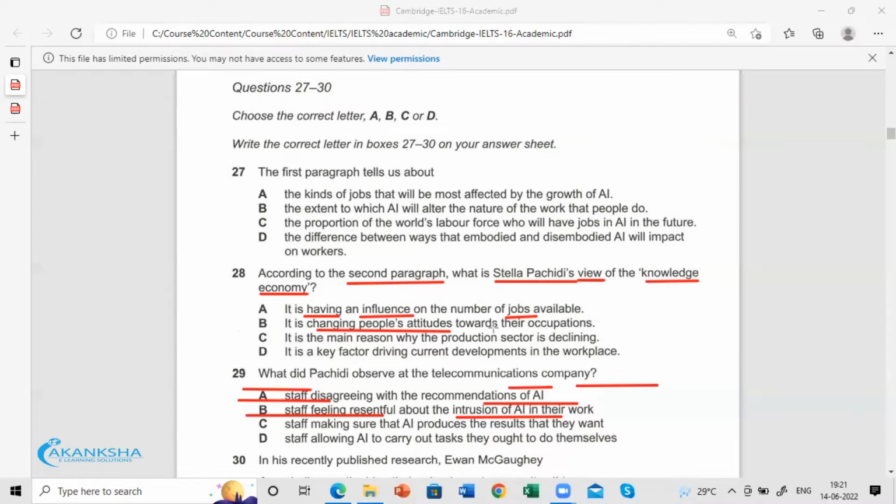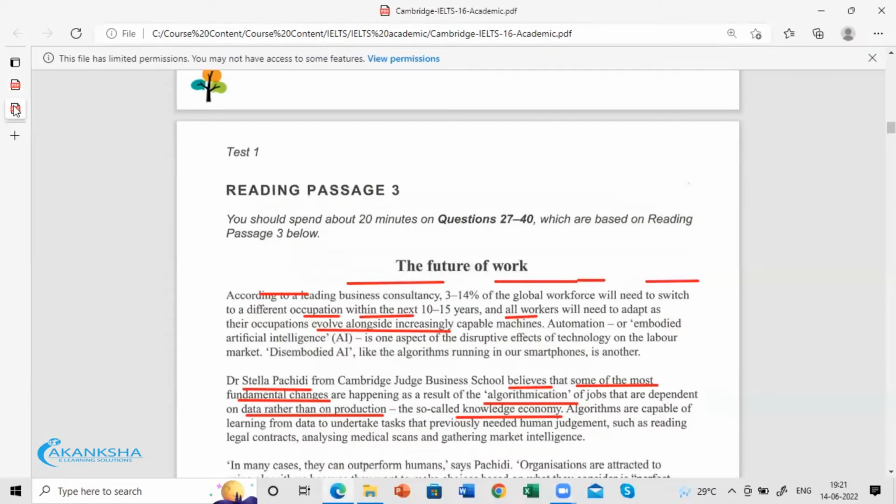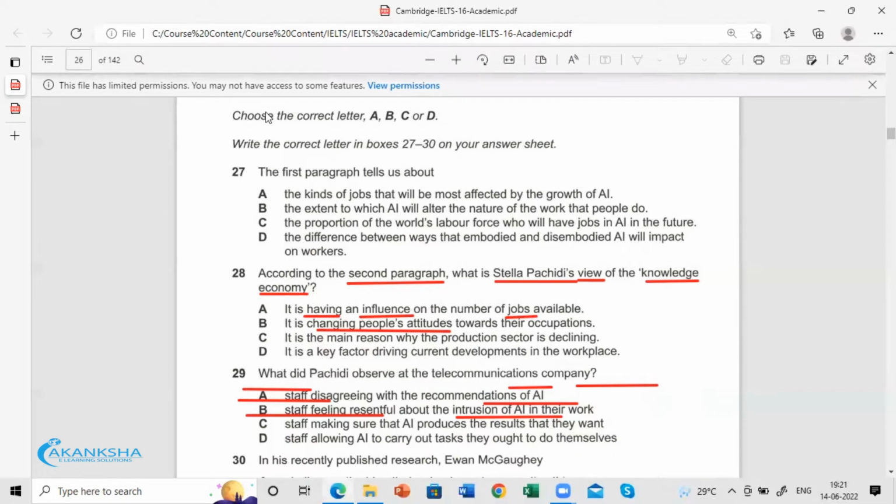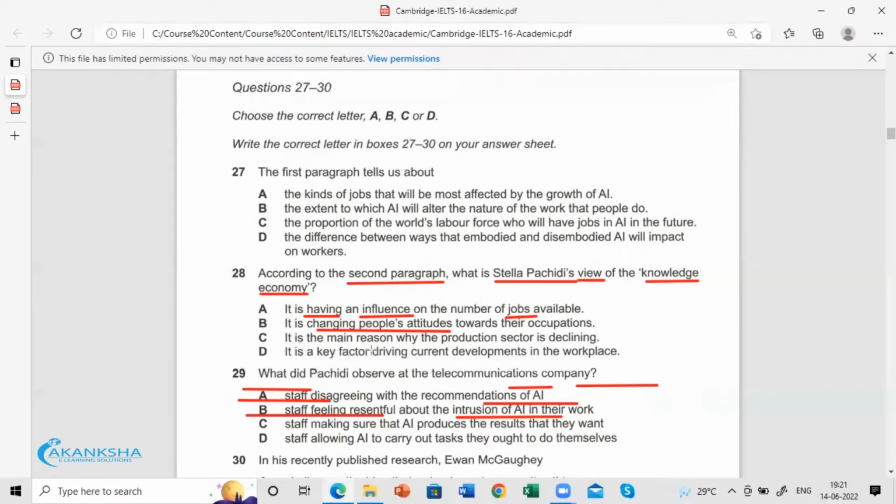Attitude changing is not discussed. She only says that it influences the algorithmication of jobs, which are data driven, not production driven. And the main reason why the production sector is declining: this definitely is not discussed.